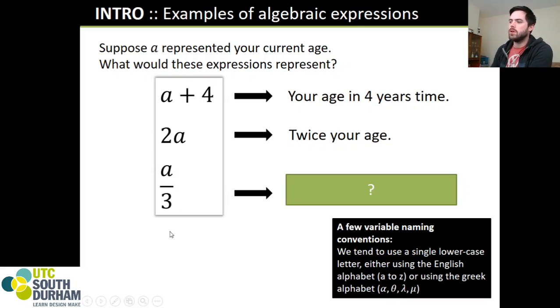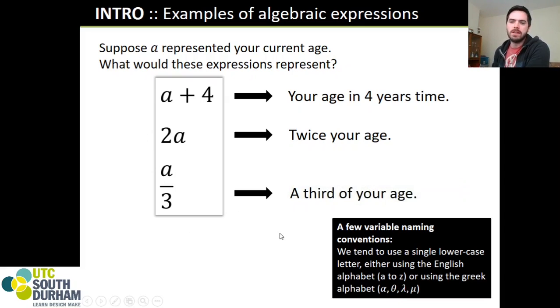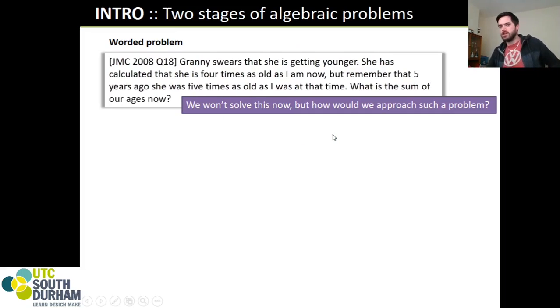And regardless of your age, A over 3 would tell us what 1/3 of your age is. One thing I love about that is it represents the absolute power of mathematics. You can put in any number in there. You can put in your age, your younger sibling's age, the age of a Time Lord, and you would still get 1/3 of the age. Mathematics is incredibly powerful because it can represent an infinite number of things algebraically with just one letter. But that's me absolutely nerding out, and I'm not going to apologise for that.